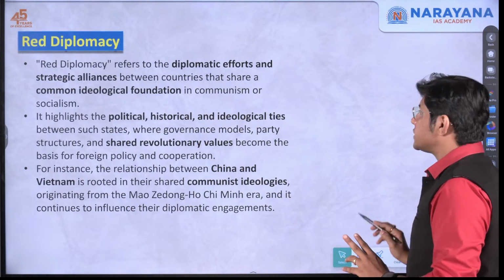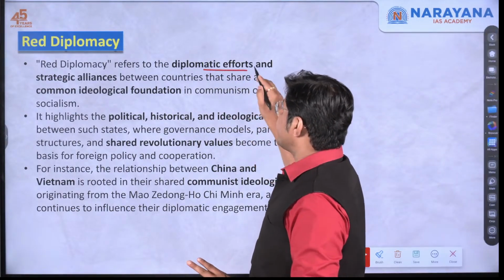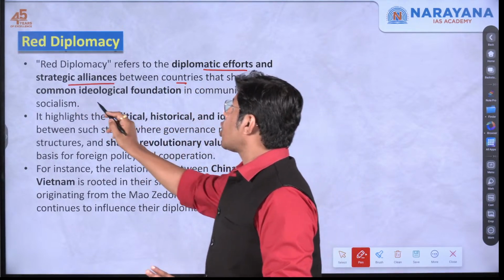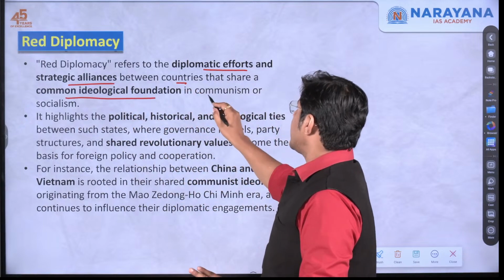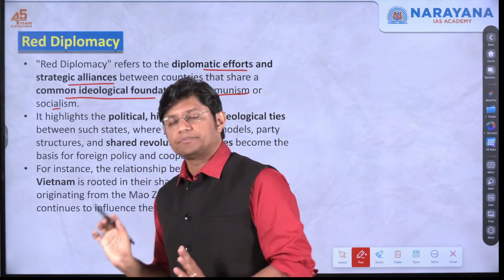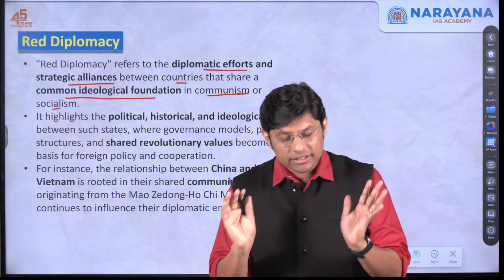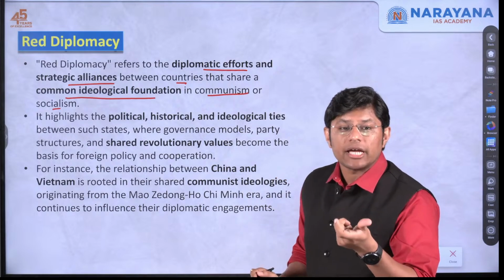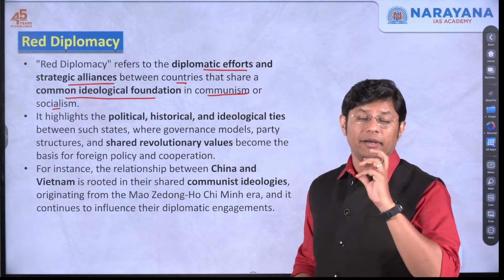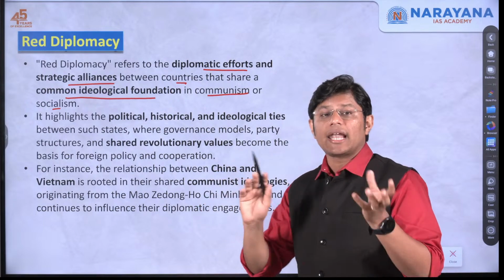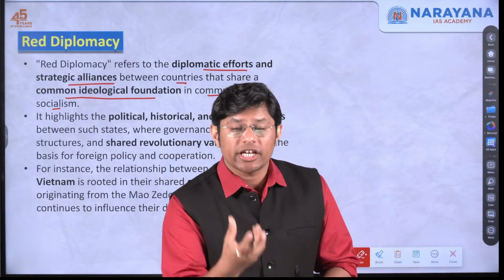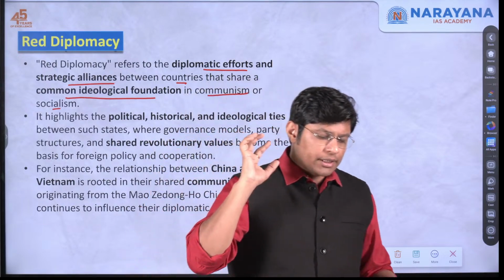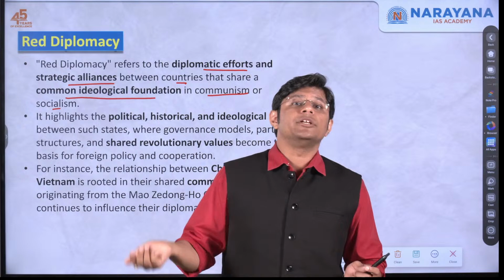Now what is red diplomacy? It refers to the diplomatic efforts and strategic alliances between countries that share a common ideological foundation in communism or socialism. Let's try to understand this term. Red diplomacy: diplomatic efforts and strategic alliances between countries. Now these alliances are between countries that share a common ideological foundation. For example, Vietnam had a communist government.